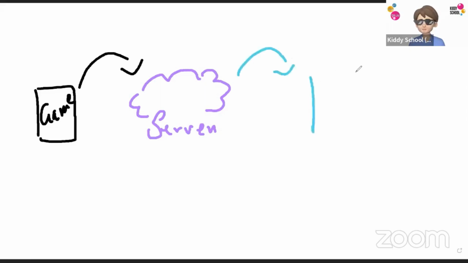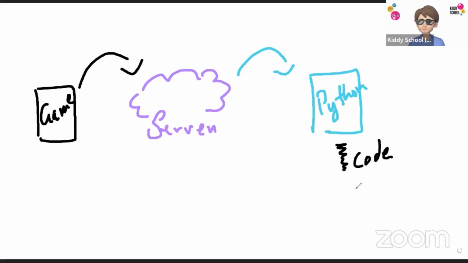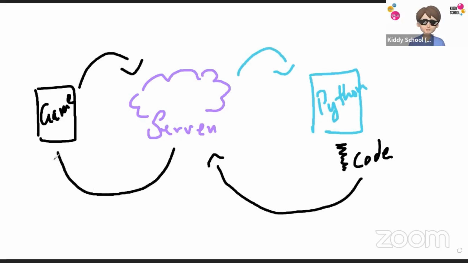Which is going to be Python code. So I'm going to write my code here. Now you're going to write down the code over here. Let's say you're going to type some lines of code you want to run. And this code will go back to the server, and after the server, it will tell the game to do that thing inside the game. So it's kind of a flow chain happening, and we will see it in practical ways.